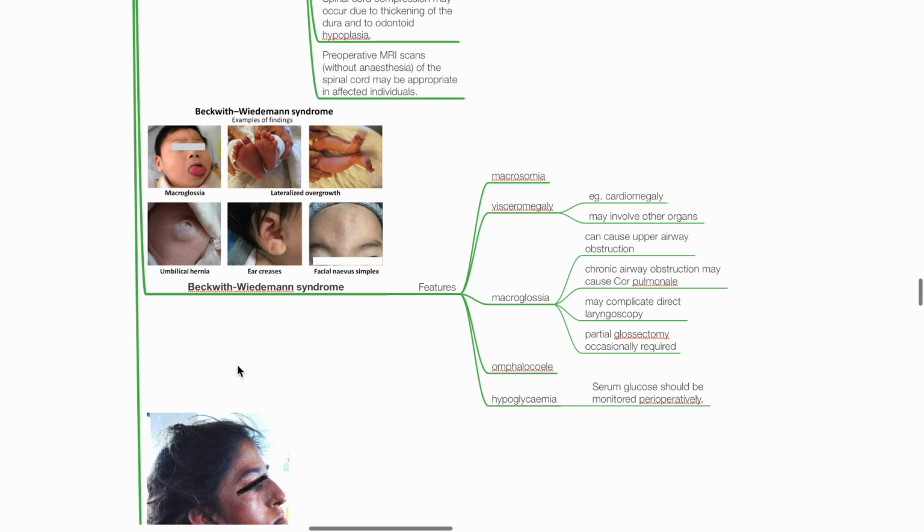Beckwith-Wiedemann syndrome. Features include macrosomia, visceromegaly, including cardiomegaly, macroglossia, omphalocele, and hypoglycemia. Macroglossia can cause upper airway obstruction. Chronic airway obstruction may cause cor pulmonale. Macroglossia complicates airway management. Partial glossectomy is occasionally required.